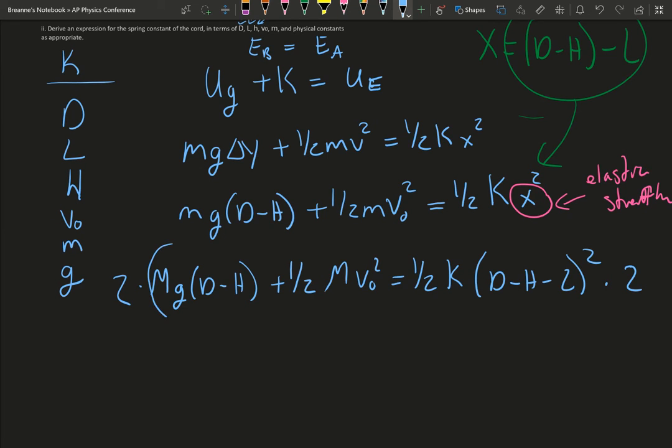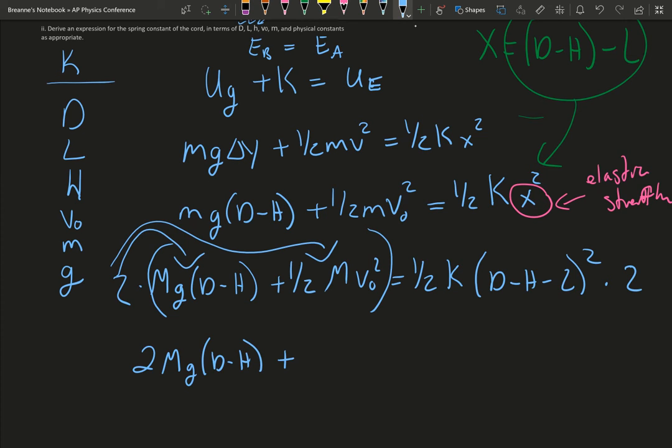Now, remember, when you're multiplying both sides by 2, that 2's got to go all the way across because of this plus sign here. So we get 2mg times d minus h, plus, that 1/2 goes away, just m times v naught squared equals k times d minus h minus L squared.